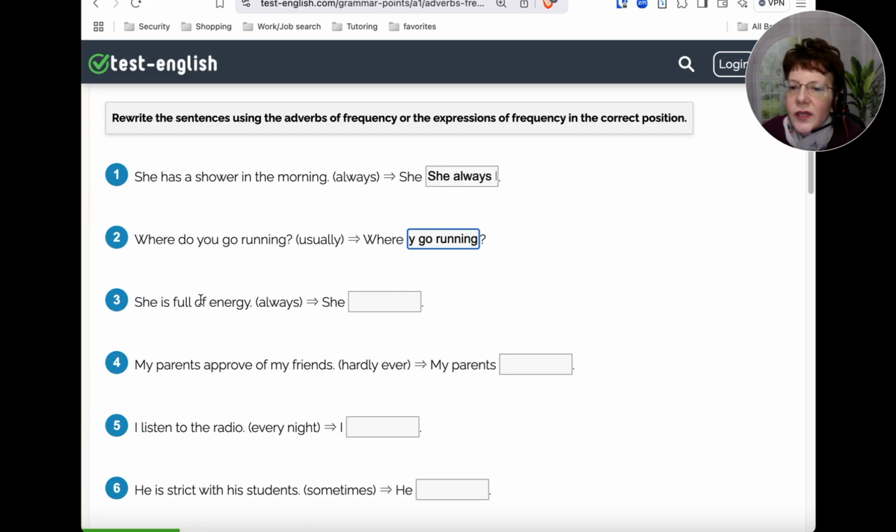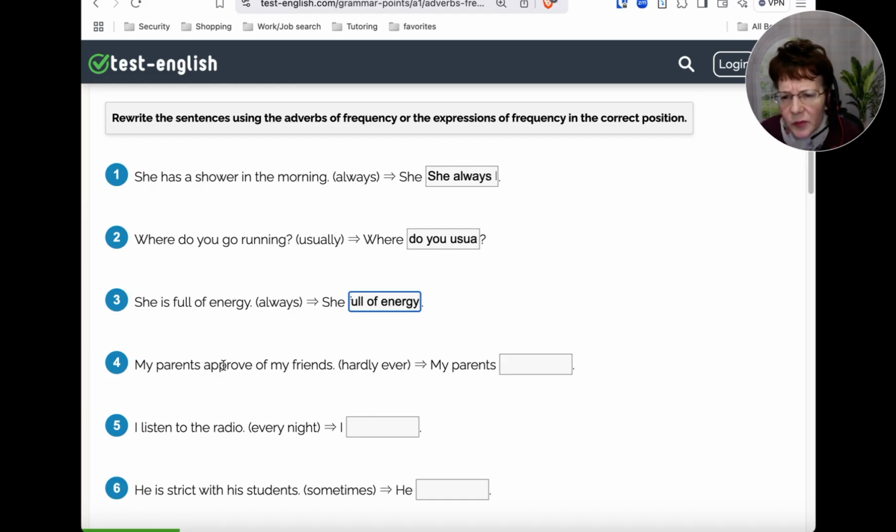Okay, how about this one? She is full of energy always. So let's see where we want this one. She is, okay, so coming after the be verb, so we want always here, right? Full of energy. All right, very good. Okay, the last one.